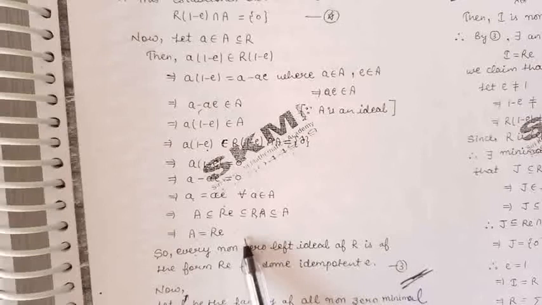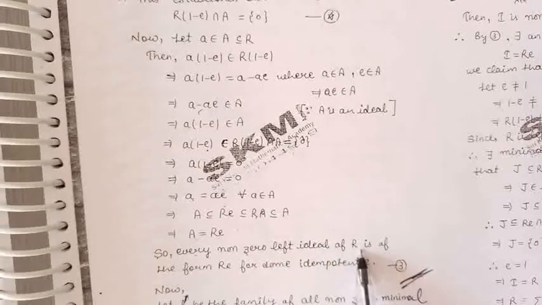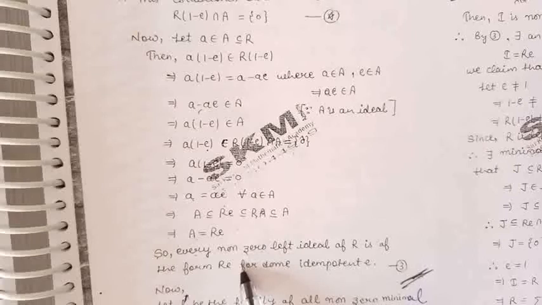So till now we have proved that every non-zero left ideal of the ring R is of the form R into E. Here E is some idempotent in the ring R. So we have completed the first step of this theorem, and the remaining part of this theorem we will continue tomorrow.